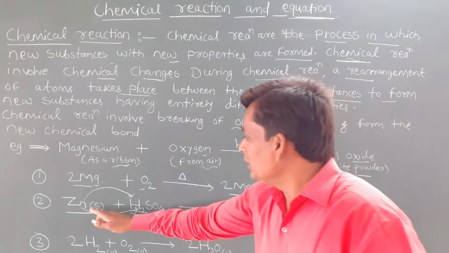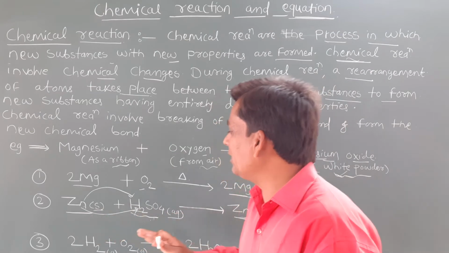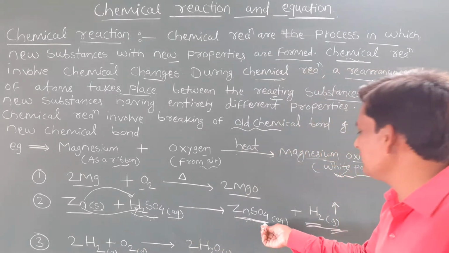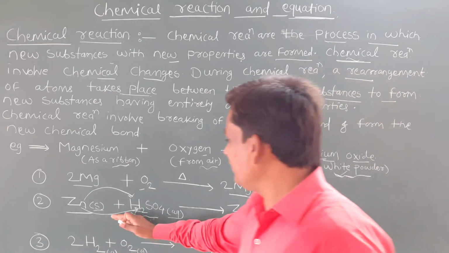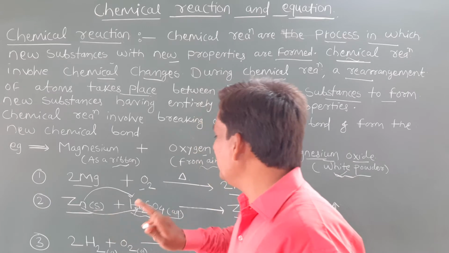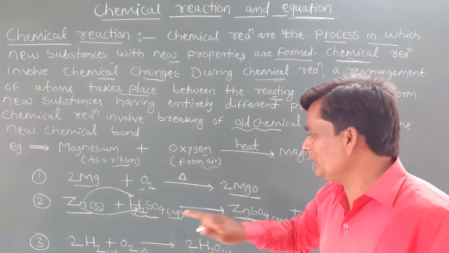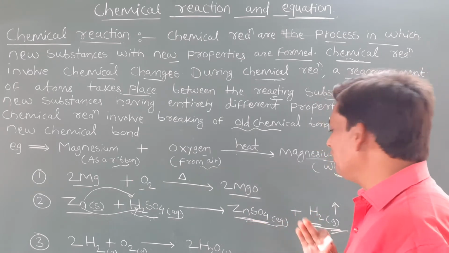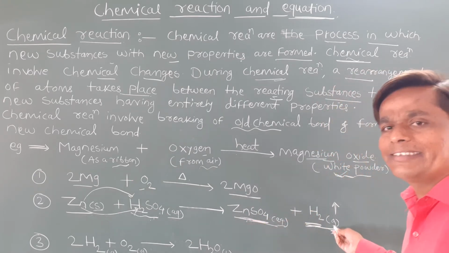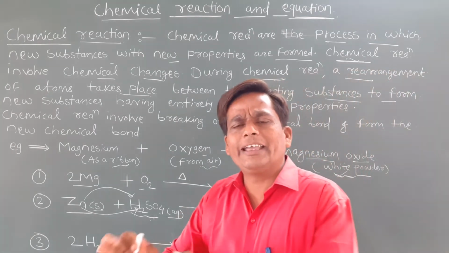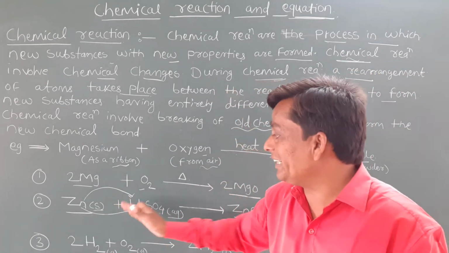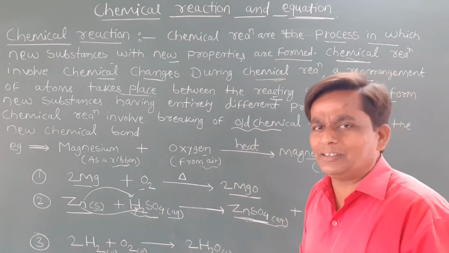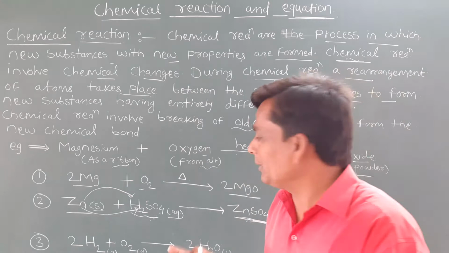Are you observing here? So this is the reactant side. During the chemical reaction, the left hand side, that is the LHS, is the reactant, and the RHS is the product. So in the reactants, zinc is solid state, sulfuric acid is aqueous state, and it converts into the product in liquid state, and the byproduct, hydrogen gas, is in gaseous state. So during any chemical reaction, what happens? There is a change in state also, change in color also, and sometimes there is an evolution of gas also. So that we'll discuss in characteristics of chemical reaction.